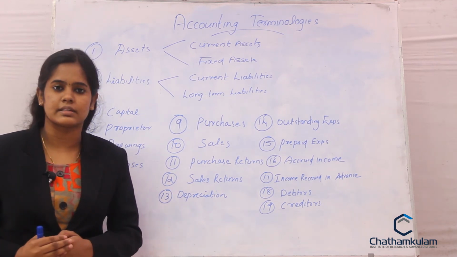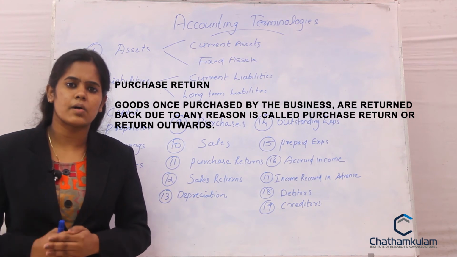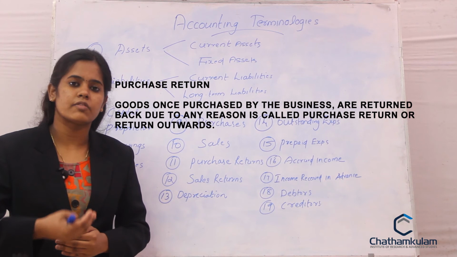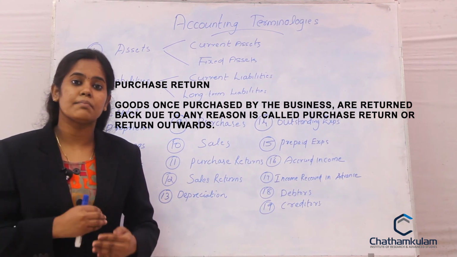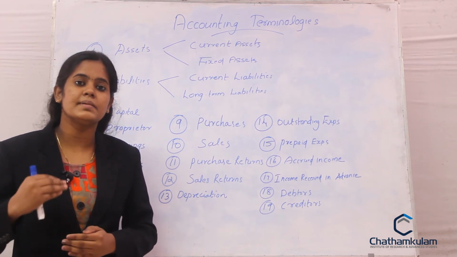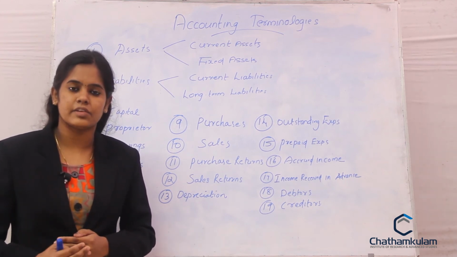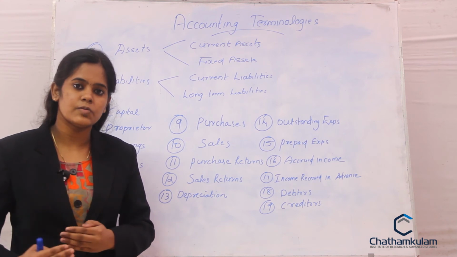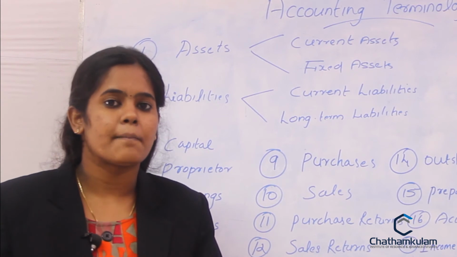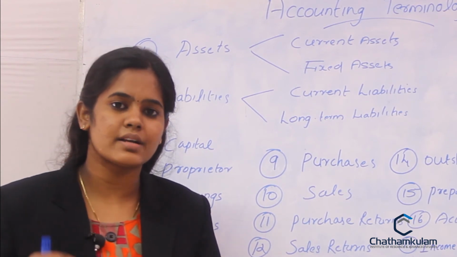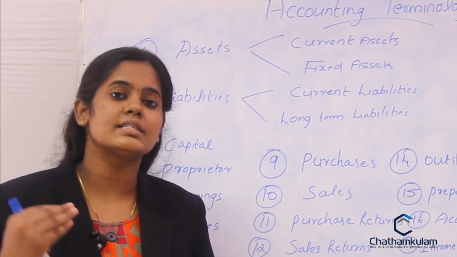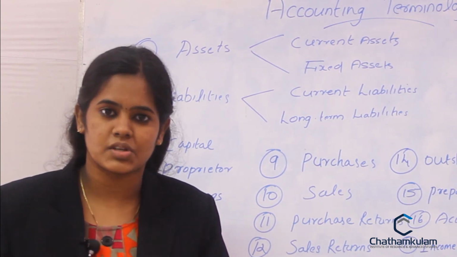Then purchase returns. This may happen in the ordinary course of business, because when you are purchasing the goods from the suppliers, sometimes it may not meet our expectation or specification. There will be some damages or defectiveness. So in such cases you will return the goods to the suppliers. So this is what purchase return is. That means when you are returning the goods due to any defectiveness or any other reason to the suppliers, it is called purchase returns.